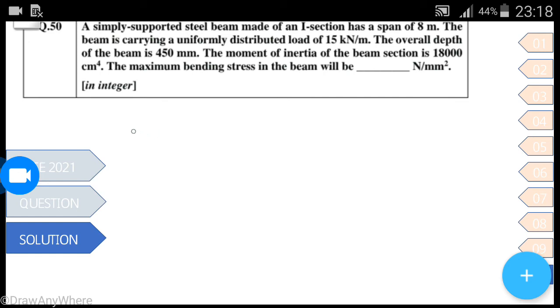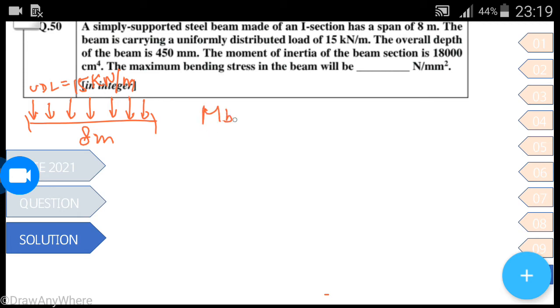So one beam is there, span is 8 meter, it has uniformly distributed load, UDL would be 15 kilonewton per meter. So we have to firstly find out the bending moment. M is equal to WL square by 8 for the UDL.